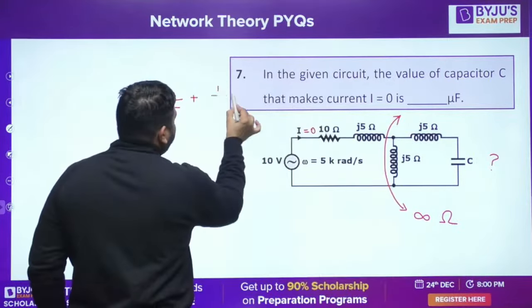If I take this j out, this total admittance has to be 0. Is it fine, guys? Now from here you can calculate this C.